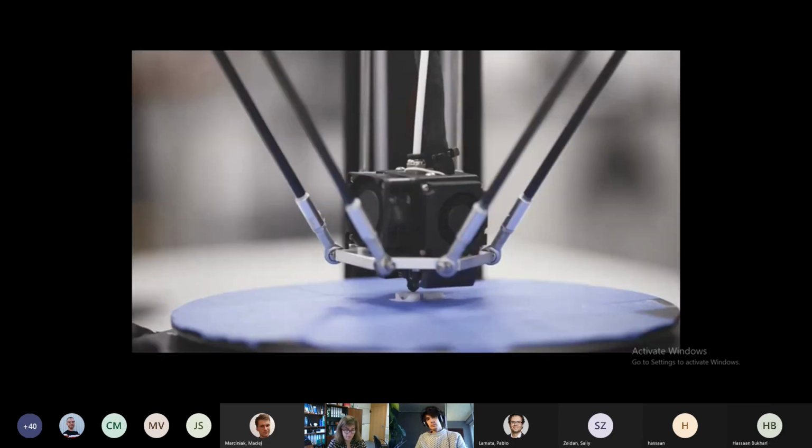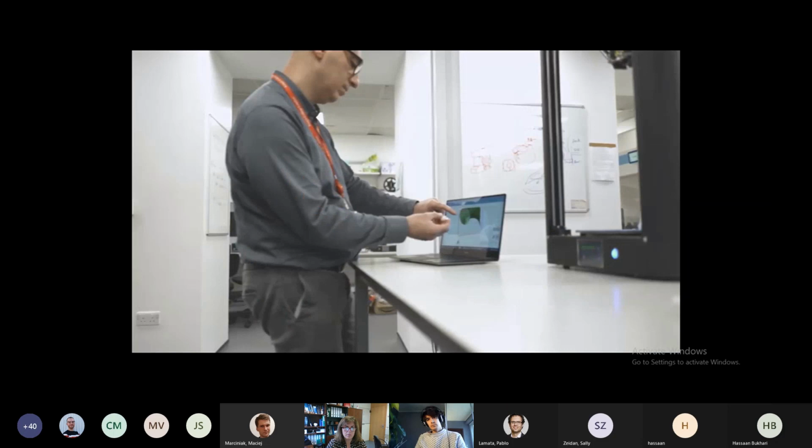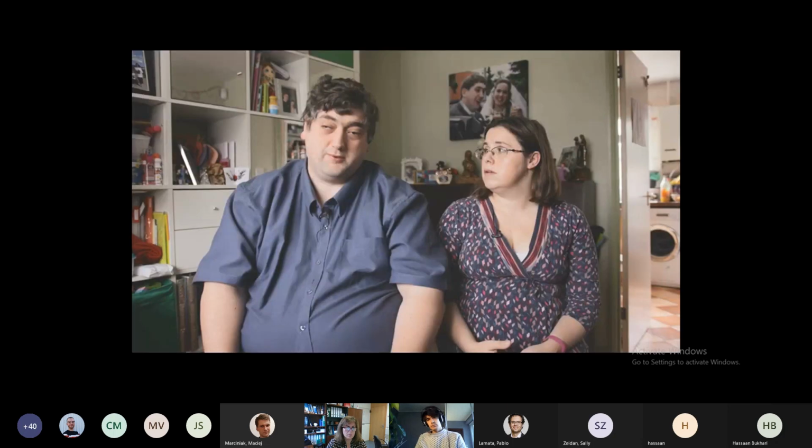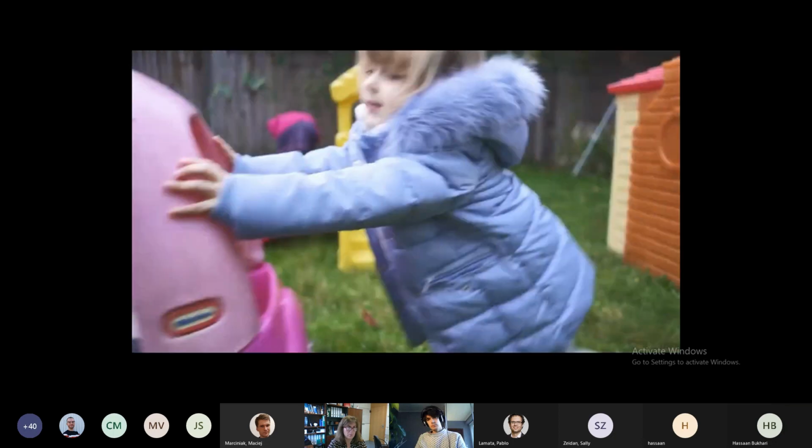Then we check how well the pipe is working. We can also track how the heart grows. It's incredibly important, and it's not necessary in the short term. It could be important to a child that's born in 20, 30 years' time. And we were lucky enough to benefit from some fairly groundbreaking stuff. Had she been born 5, 10 years earlier, we might not have had her for as long as we did.